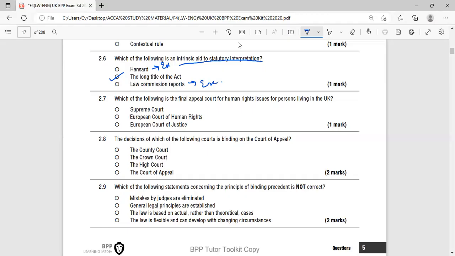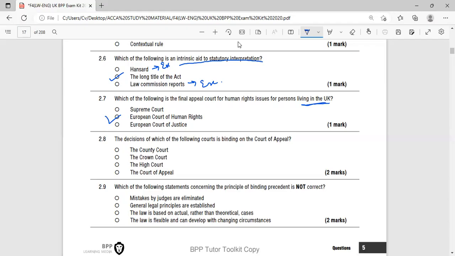Which of the following is the final appeal court for human rights issues for persons living in the UK? So for those who are living in the UK, the final appeal court for human rights is the European Court of Human Rights.